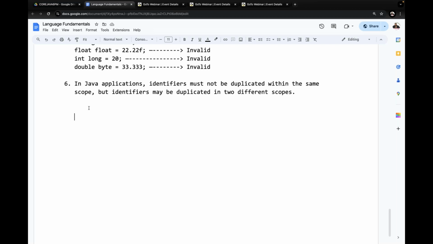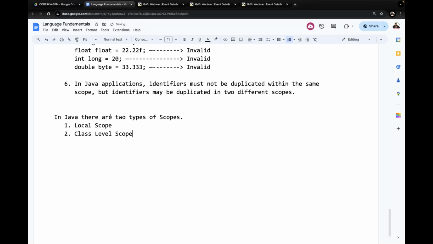Okay, now try to observe carefully. In Java, there are two types of scopes. One is local scope, and the second one is class level scope.